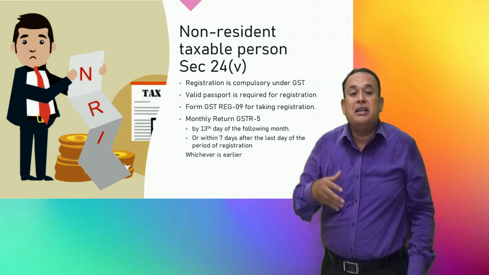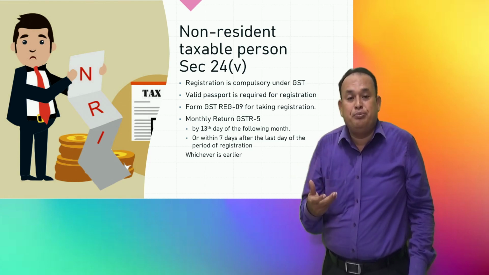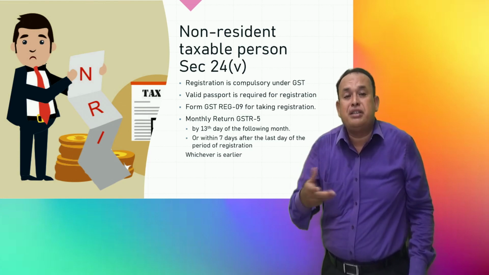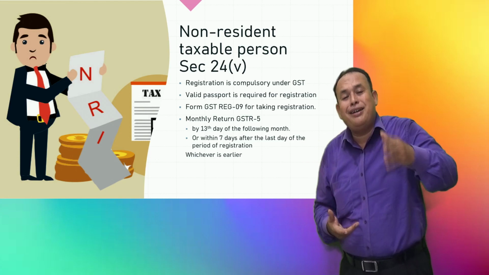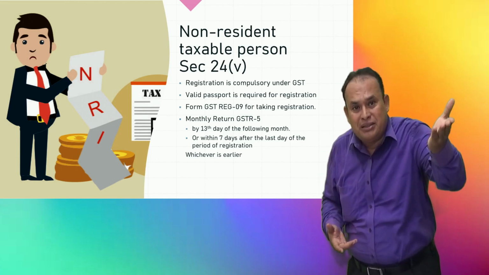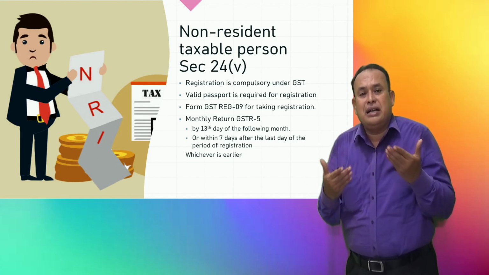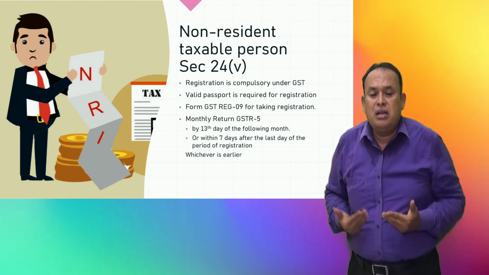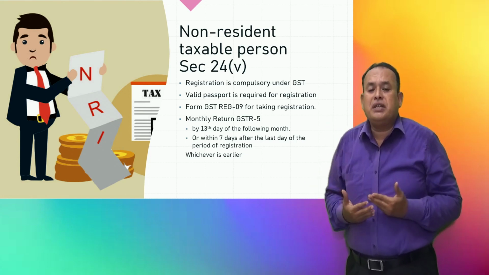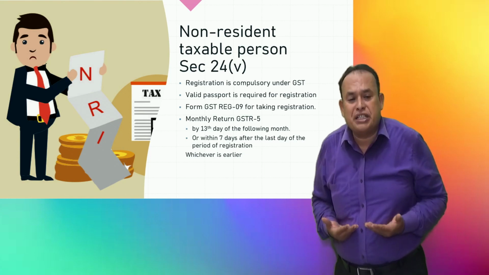In case for a given tax period the registration is going to expire, they need not wait for the next month up to 13th. They are saying here 13th of the following month, or within 7 days after the period of expiry of registration.